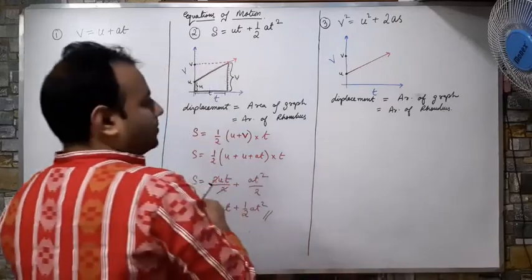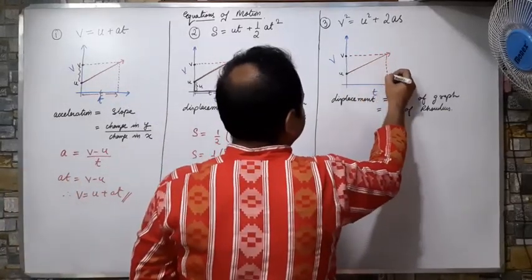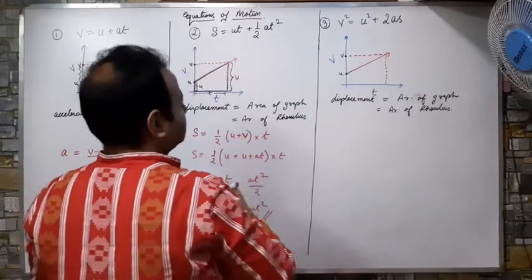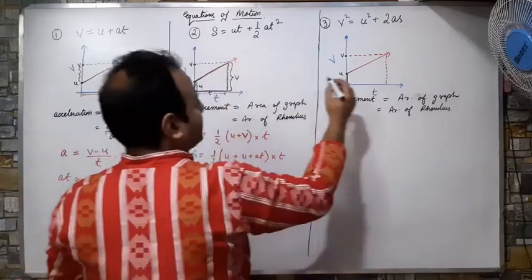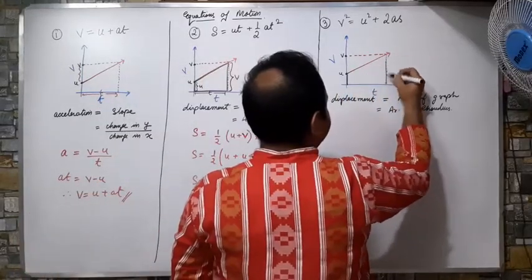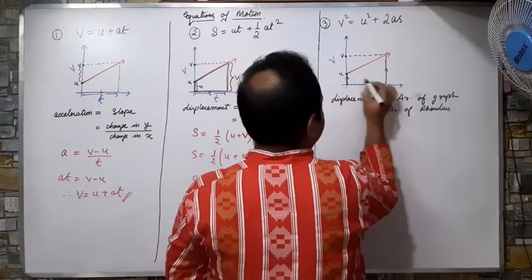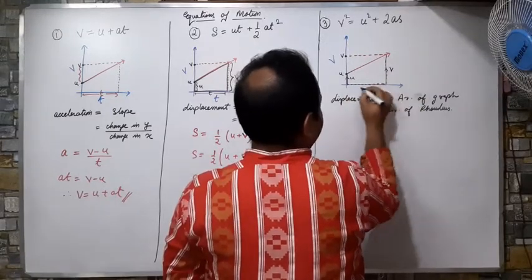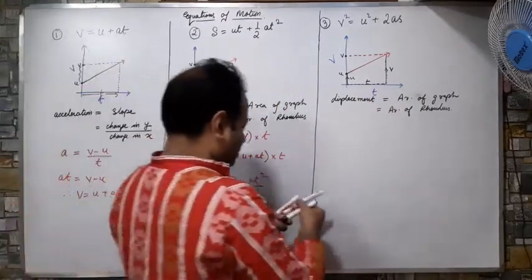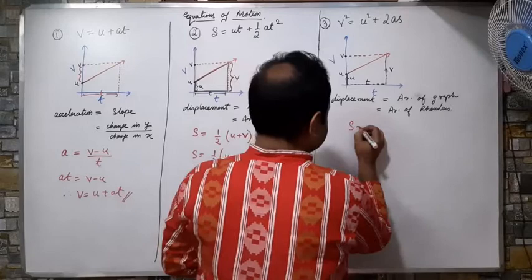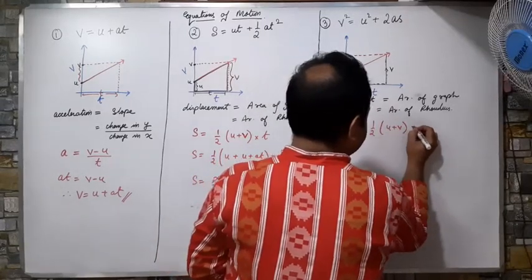So this is again a trapezium. See, these are the parallel sides, and this is the height. This is u, this is v, and this is t. Okay, so what will be the formula for this? I will write S equals to half into sum of parallel sides into t.